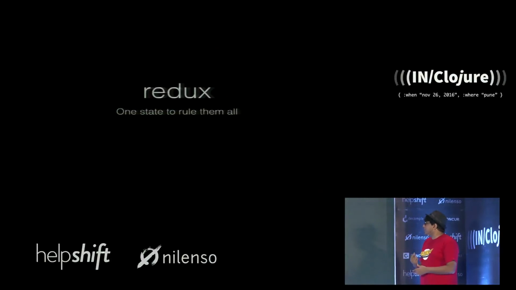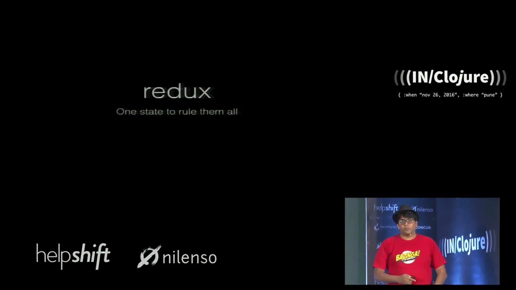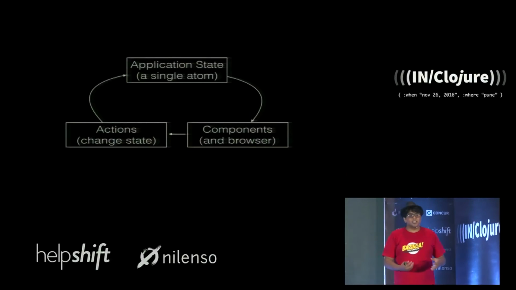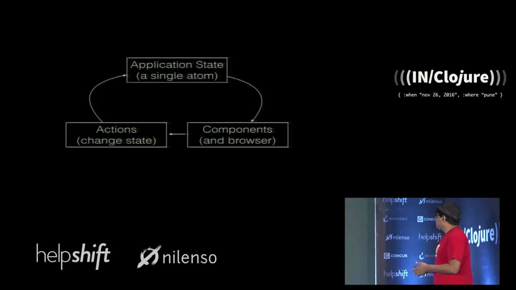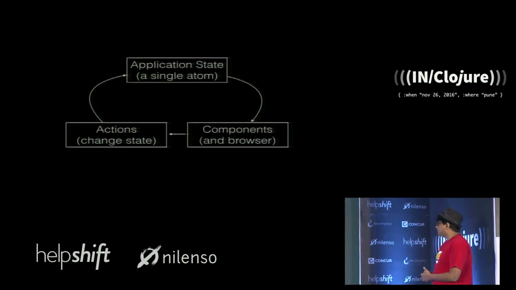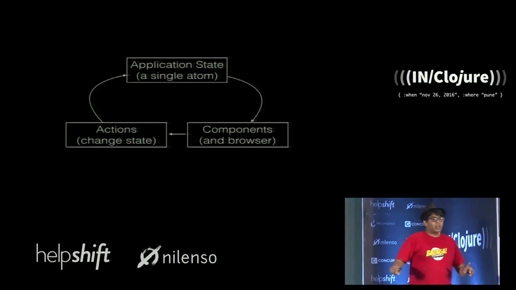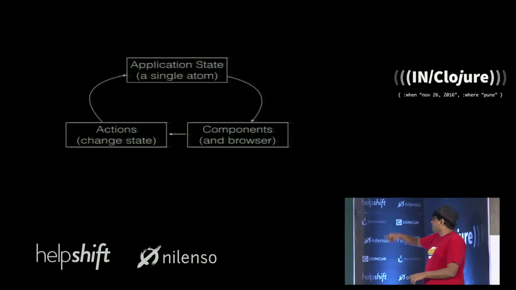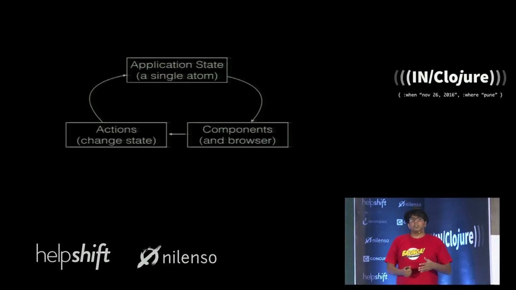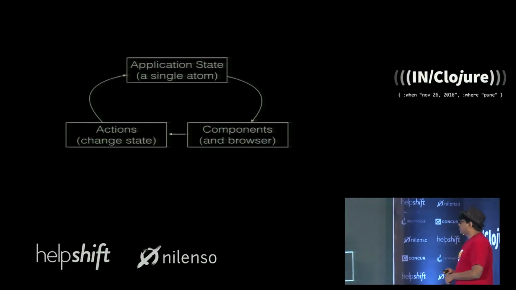For this, I took a lot of inspiration from Redux, which is one of the popular frameworks. What this says is that your application state is fundamentally a single atom. And who listens on this? Your components and the browser listen to this application state. And actions from the browser will call callbacks, which change your application state and cause everything to be rebound. So what are the sort of things that we can have that listen on this application state?